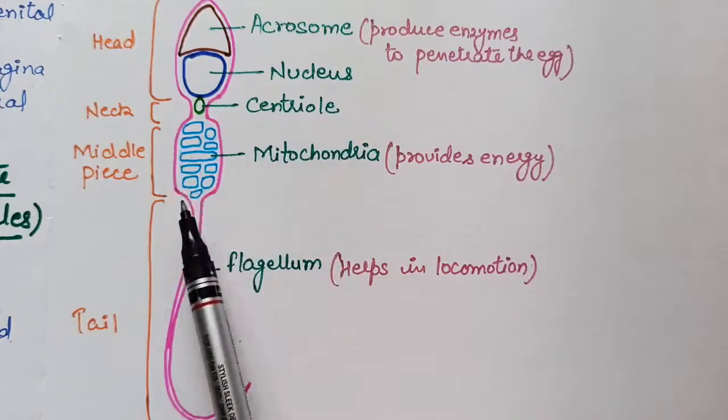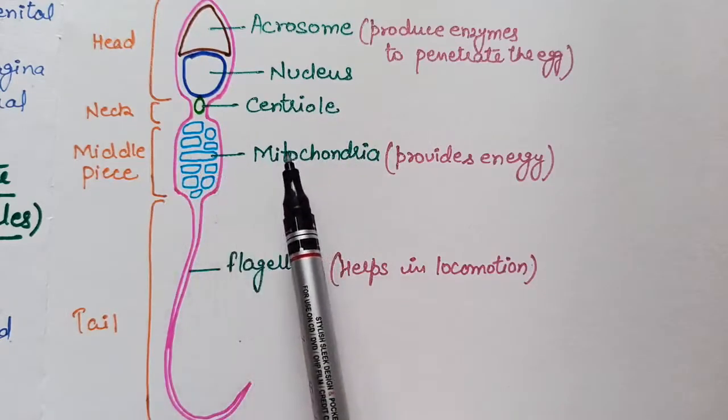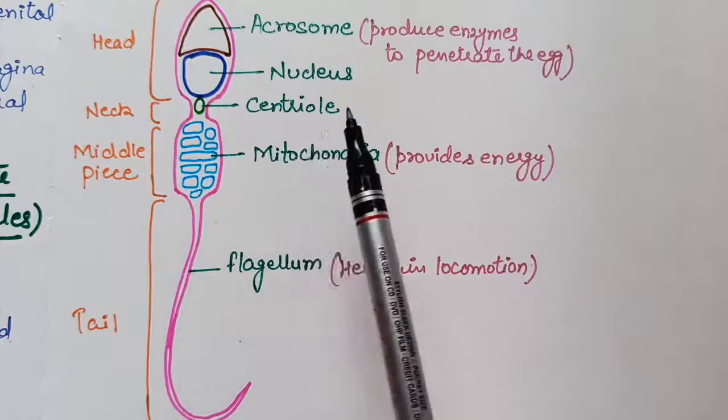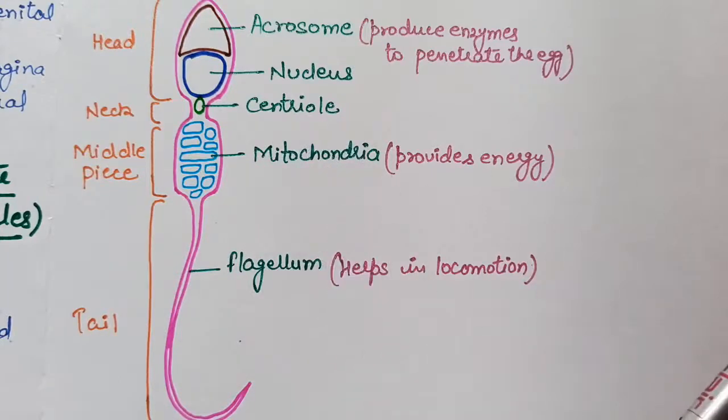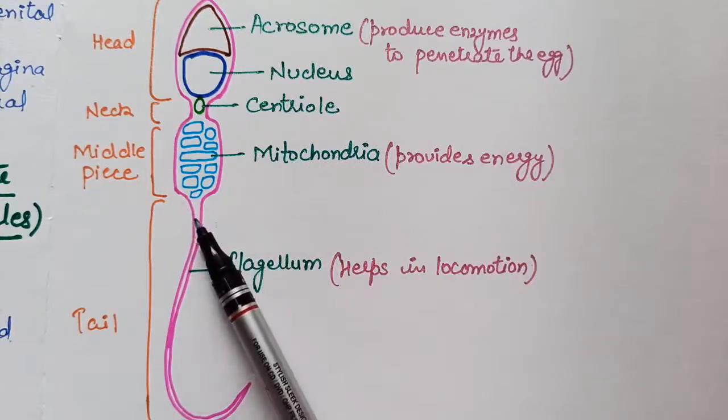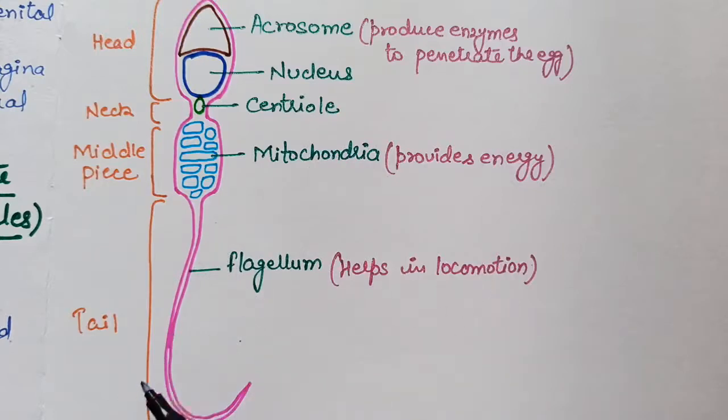This is the middle piece. It has mitochondria that provide energy. As we all know, mitochondria is the powerhouse of the cell. And this is the long flagellum, that is the tail of the sperm, and it helps in its locomotion. That makes it mobile. So this is all about today's session, that is about the male reproductive system. So draw the diagram in your notebooks and write down this explanation.